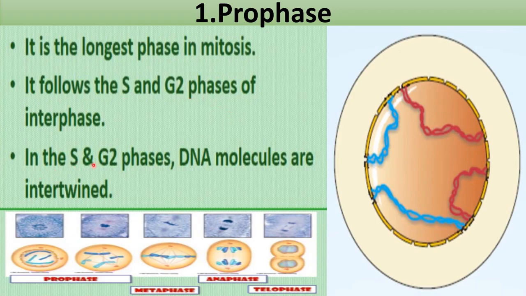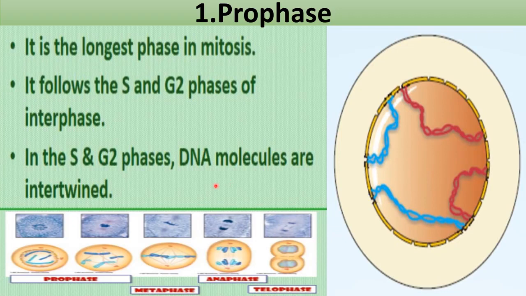In the S and G2 phases, DNA molecules are intertwined. This is the condition at the start of prophase, okay? During interphase, during G1, S and G2, what is there inside the nucleus? DNA is in intertwined form, thread-like structures present inside the nucleus.